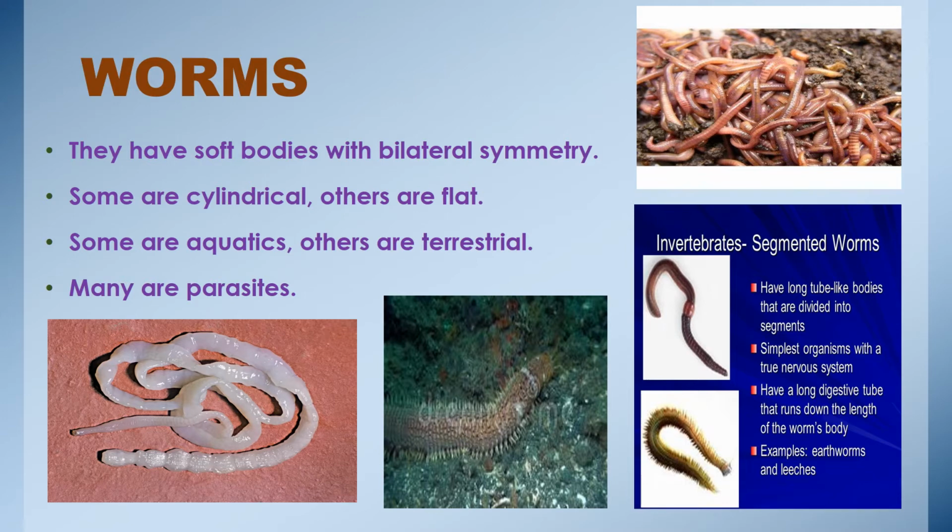Next, segmented worms. They have long and segmented bodies. Their bodies allow them to burrow in the soil or swim in the water. They can be found on land, in fresh water, and even in salt water. Their skin needs to be moist all the time because they breathe through it.